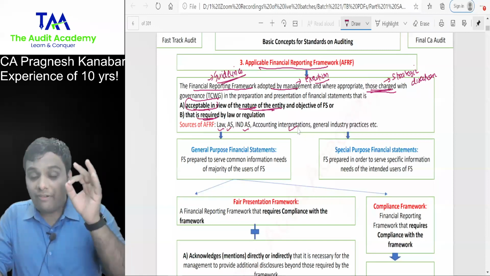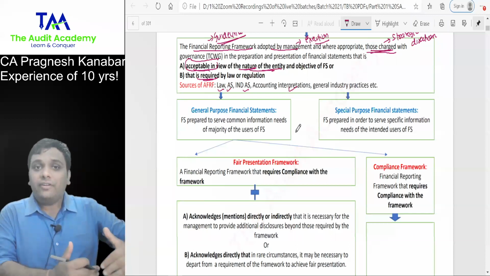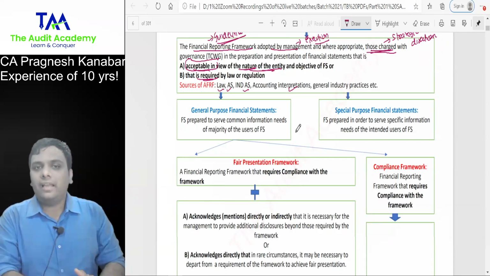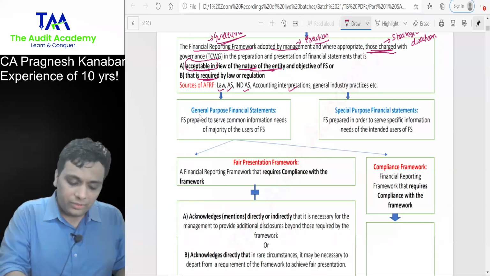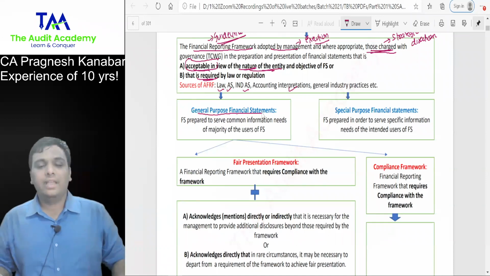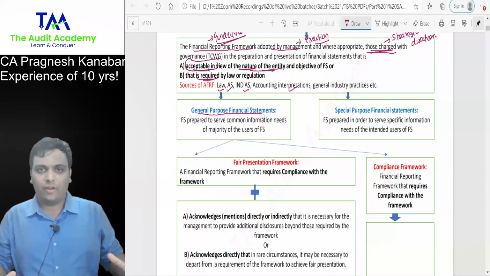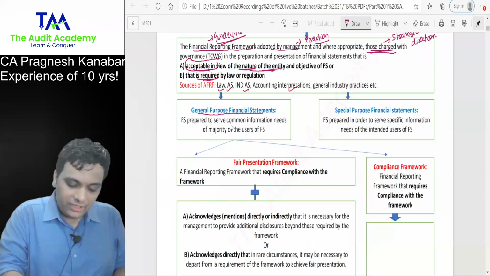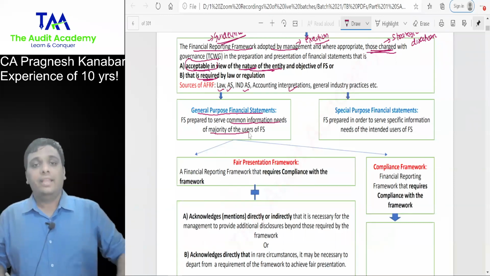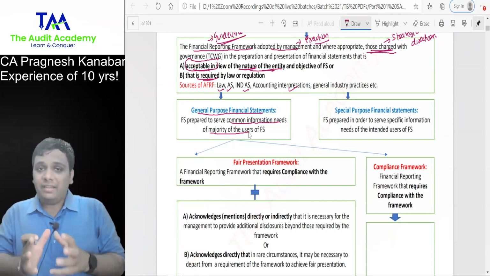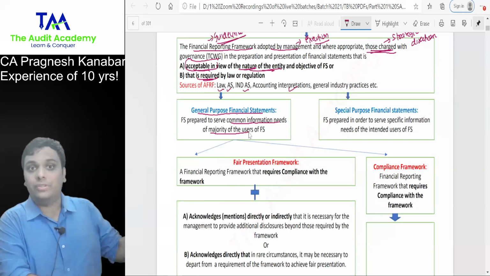But now comes the final CA moment. Whatever financial statements you see in practical life, when you download Reliance financials, Tata financials, normally those are general purpose financial statements, GPFS, financial statements prepared for all the users, all the stakeholders. Financial statements prepared to serve common information needs of the majority of the users. Whereas sometimes an entity prepares a separate set of financial statements only for one specific user.